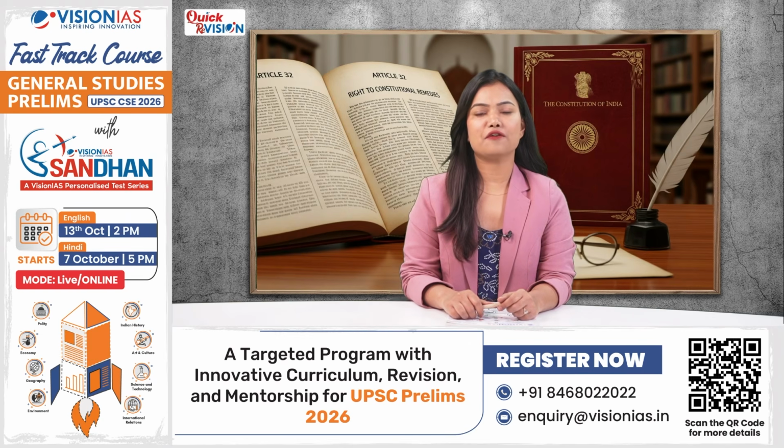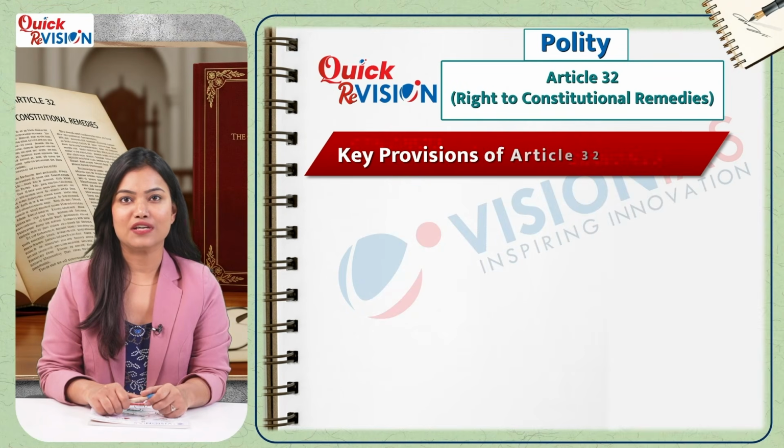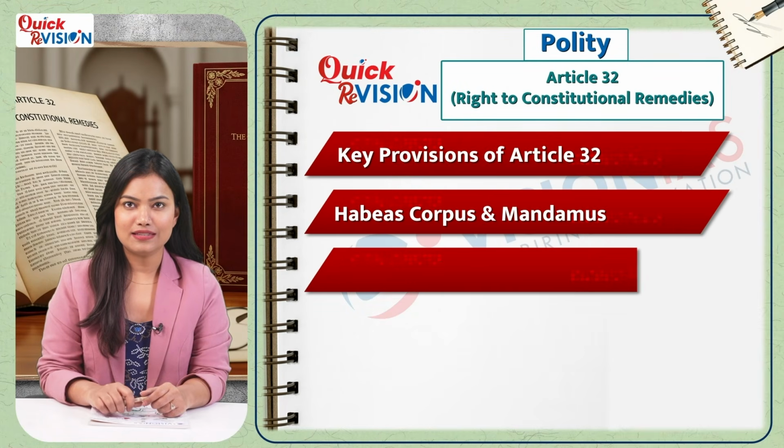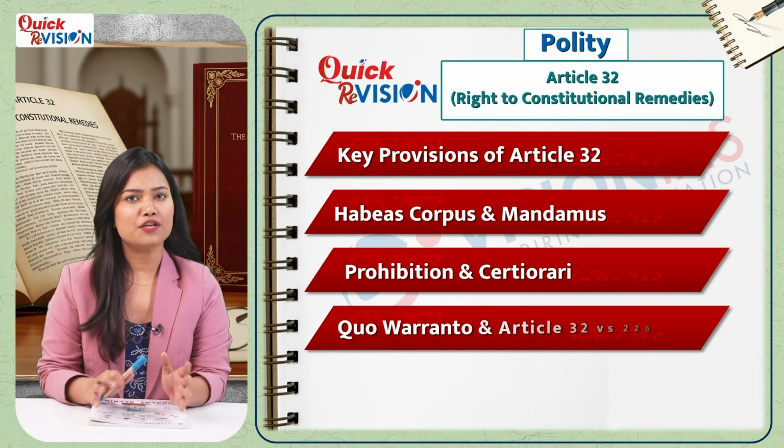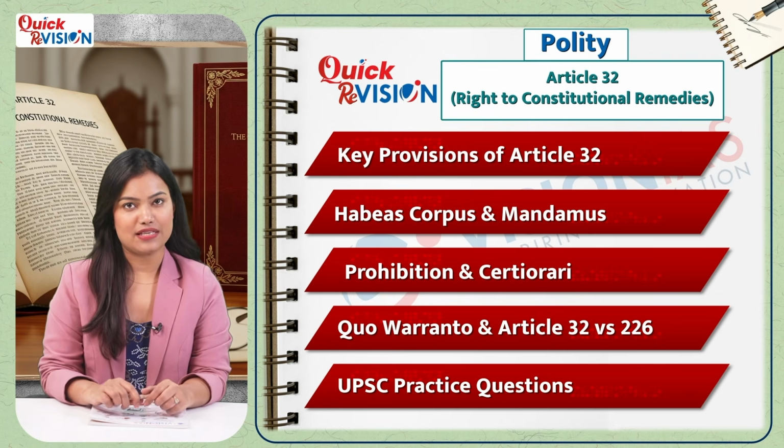Dr. B.R. Ambedkar famously called it the heart and soul of the Constitution because this article makes our fundamental rights real and enforceable. It grants every citizen the right to approach the Supreme Court directly if their fundamental rights are violated. Here's what we'll cover: the key provisions of this article, the 5 types of writs, the difference between Articles 32 and 226, and the conditions under which this right can be suspended.